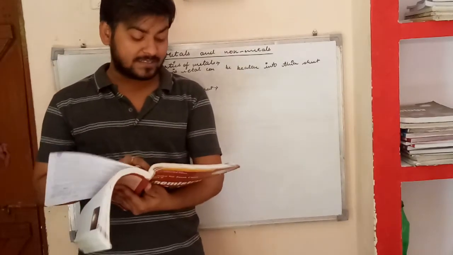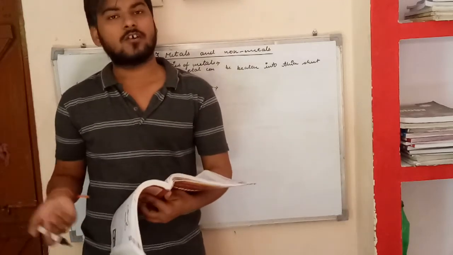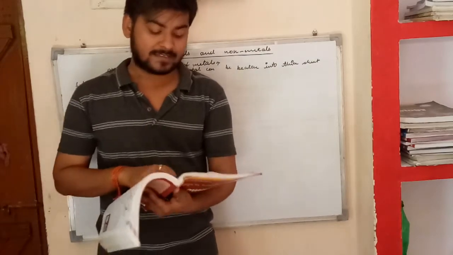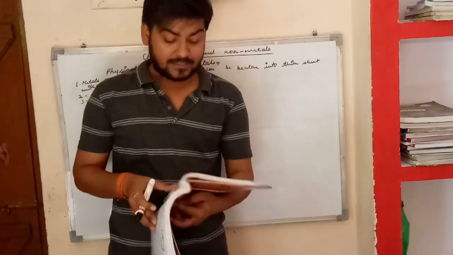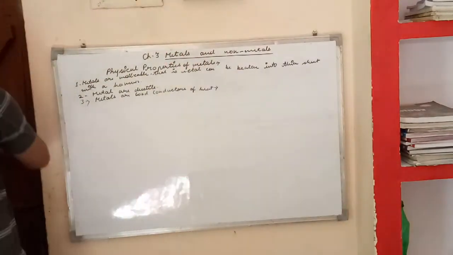Now the 12th property, metals usually have a silver or grey color. But copper has a reddish brown color, whereas gold has a yellow color. Now we will see the physical properties of the non-metals.